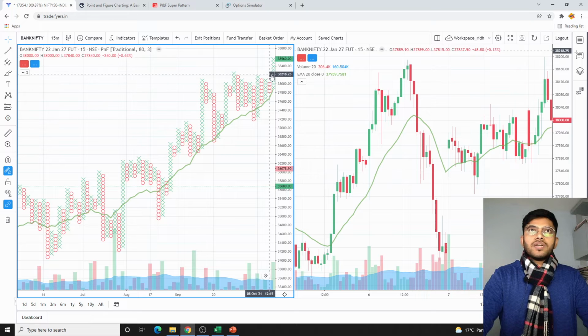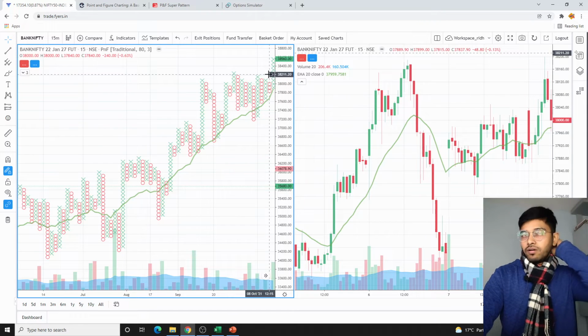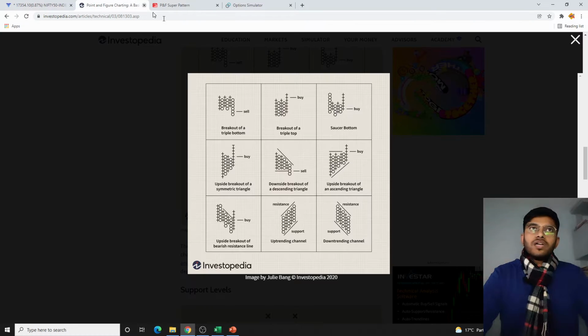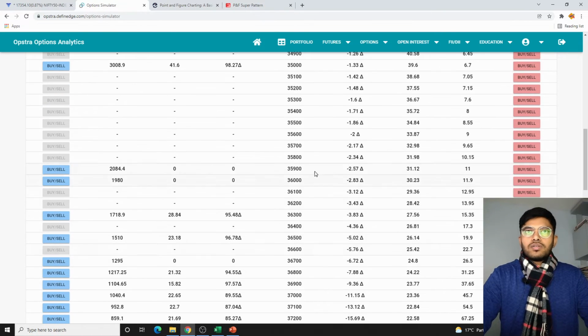As a payoff date at 9:20, we'll be entering 38,100, because 38,200 is showing that it has formed a triple top kind of fashion and broke on the upper side. So for a safer side, I'll be using 38,100 as the put to be selling.